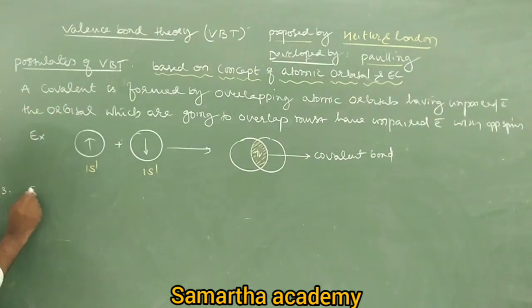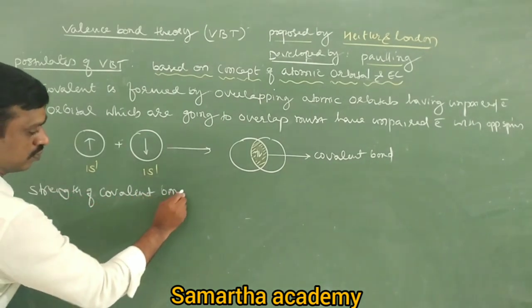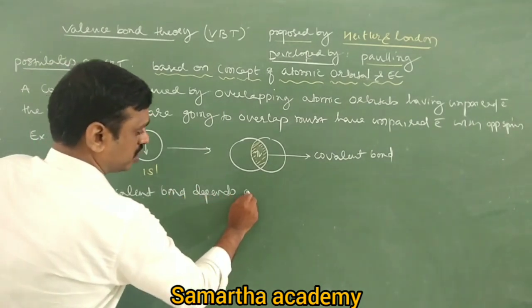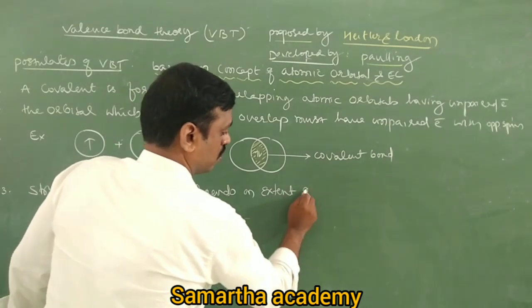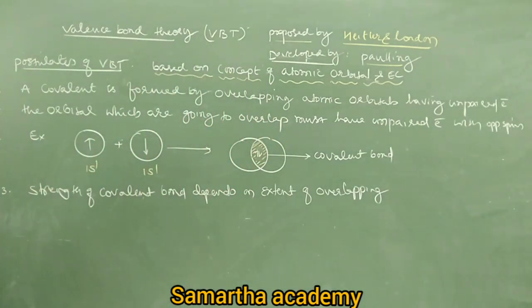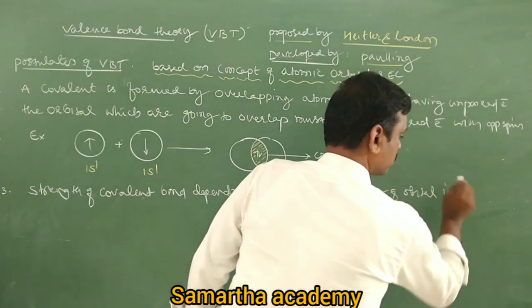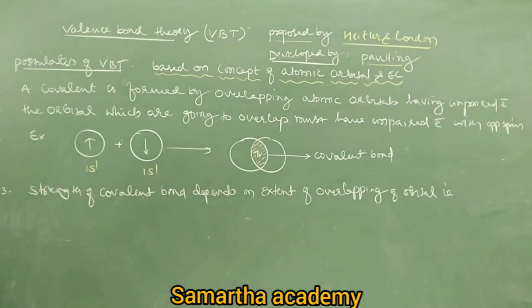The strength of covalent bond depends on extent of overlapping of orbital, that is, higher the extent of overlapping, what is more?